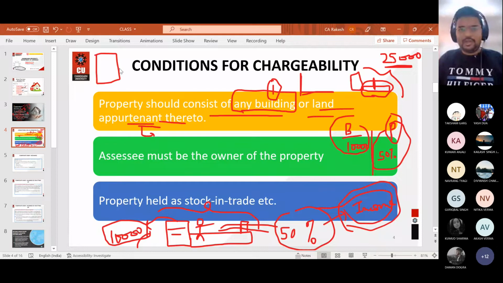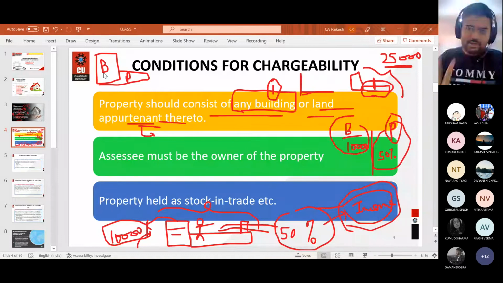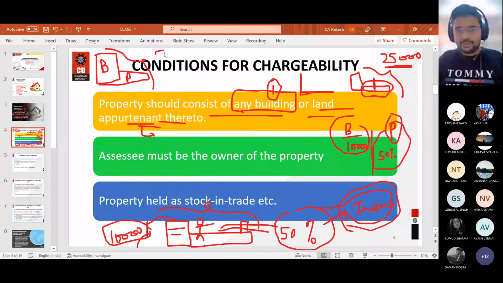You again have a building and you again have a parking. This is the parking and this is the building. So parking and building, and you are taking a collective rent of 25,000 from this person.